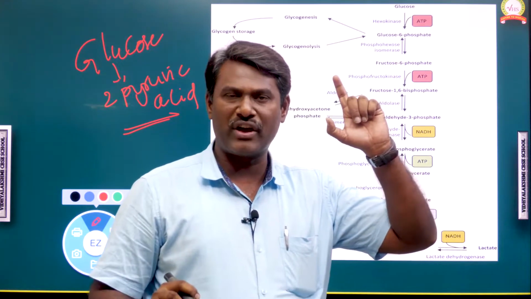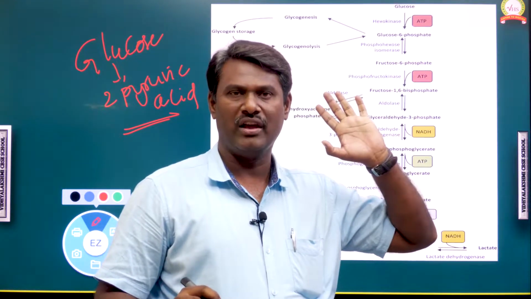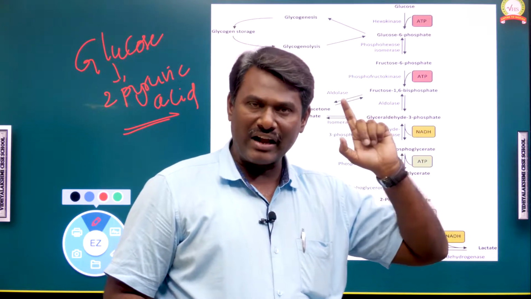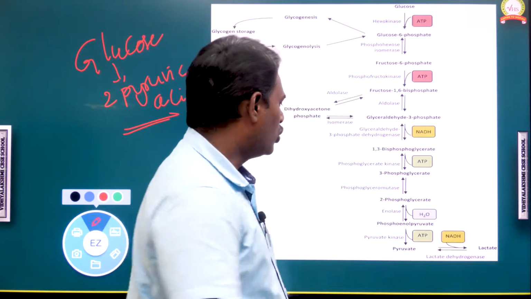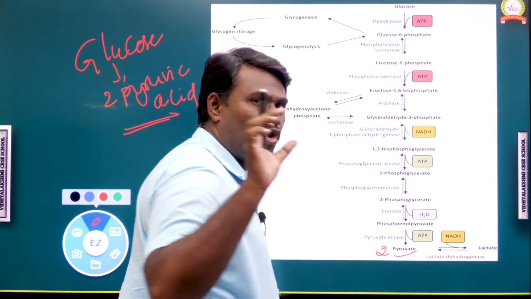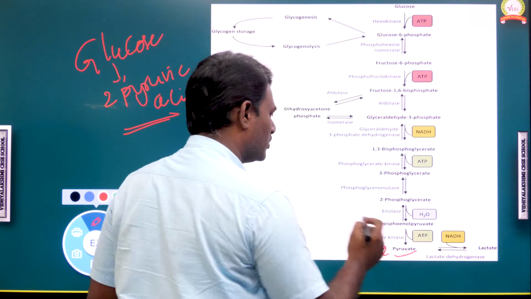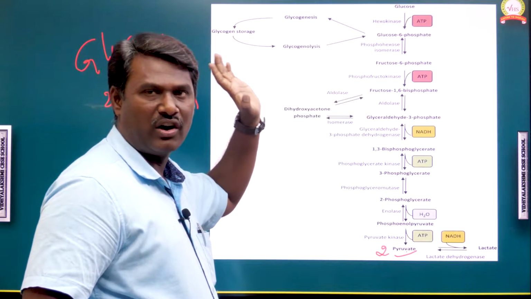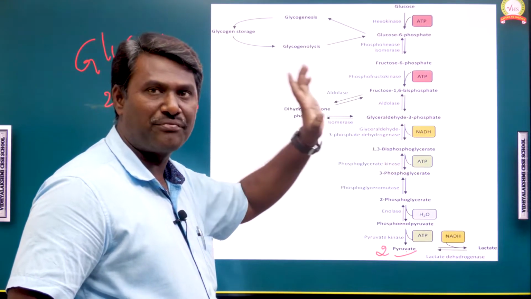So the first step of aerobic respiration is glycolysis. These are all reaction intermediates, and this is the pathway of glycolysis.